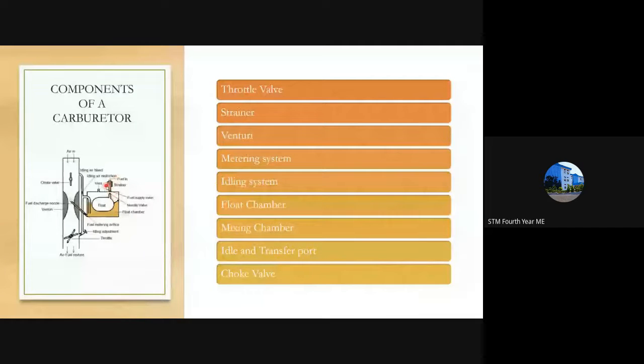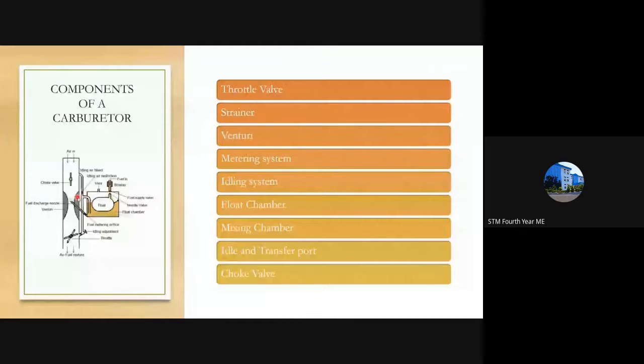The function of the strainer is to filter out heavy particles, or particles that will clog this point. Clogging means blocking. Some particles may be present inside the fuel, or might not be. Such particles must not clog this point of the carburetor.